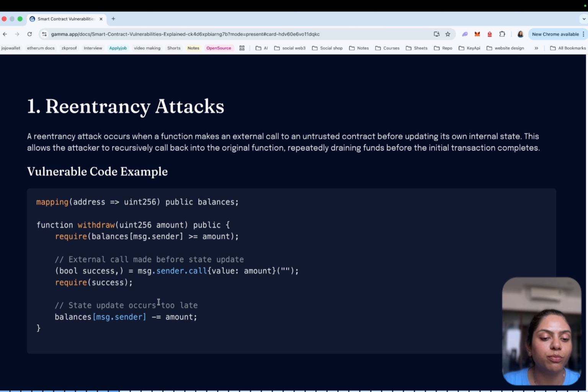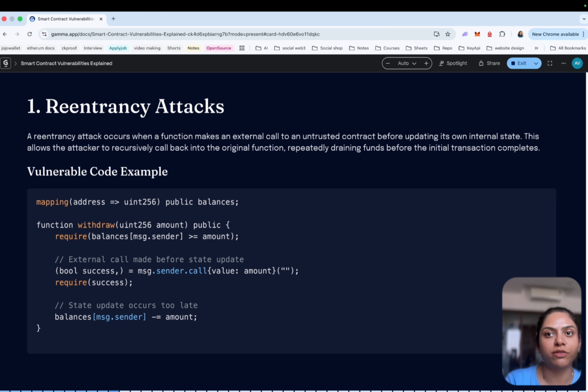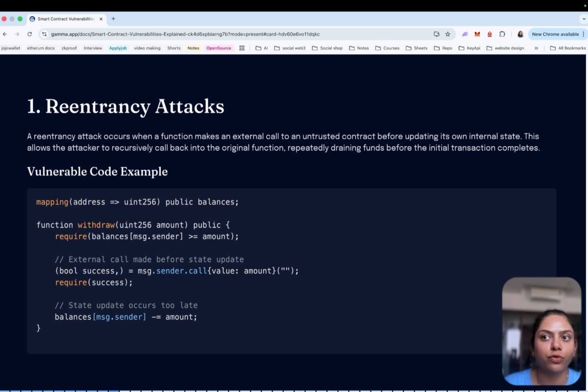But there is a subtle problem here. The contract sends ETH before updating the balance. The contract already sent the ETH before the state update, so the fallback function can call withdraw again before the balance is reduced. So the execution flow looks like this: the user calls the withdraw transaction, and the contract sends the ETH.